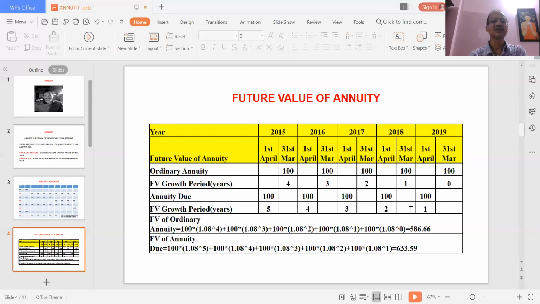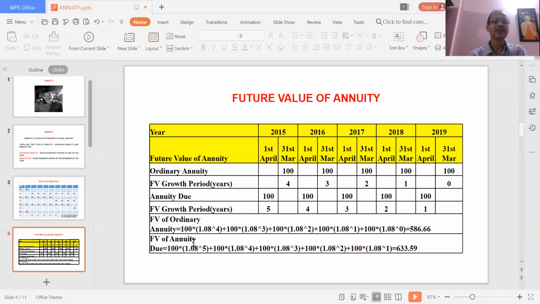Now we will calculate what is the future value. If you put the normal future value formula, A into 1 plus R to the power n. So in this example, 100 into 1.08. I have taken the interest rate as 8%. So 100 into 1.08 to the power 4. Next one is 100 into 1.08 to the power 3. Like that I have calculated, and in total you get 586.66.